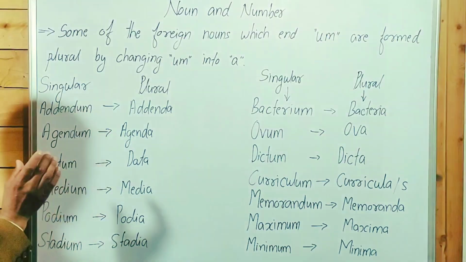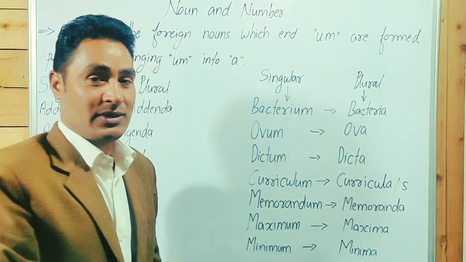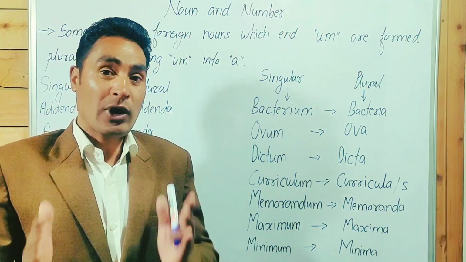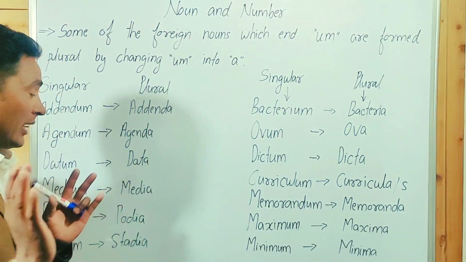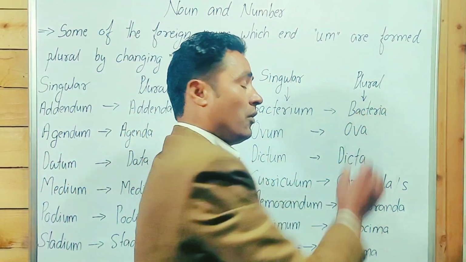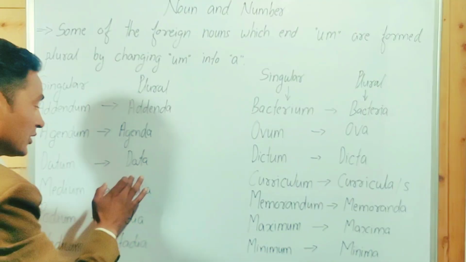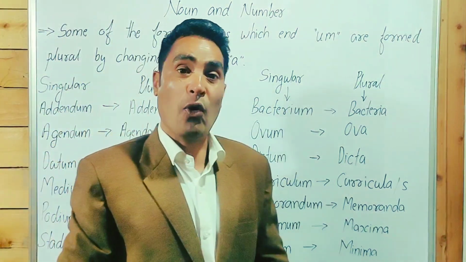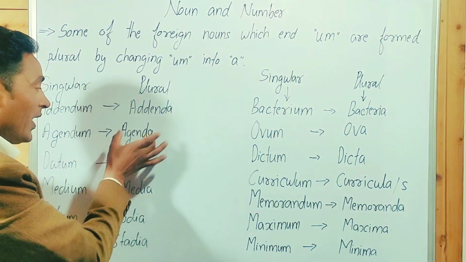Guys, point to be noted over here: agendum, datum, medium and bacterium. These are treated nowadays as singular and plural both. We can say agenda for singular and plural, data for singular and plural, media for singular and plural, bacteria for singular and plural. Nowadays these can be treated as both singular and plural. Agenda, data, media and bacteria, these four nouns. Point to be noted, don't be confused when you find agenda.